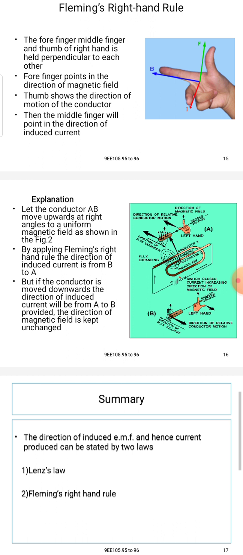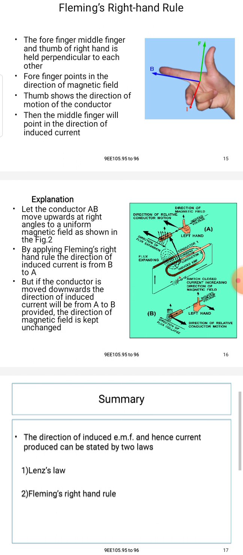The thumb shows the direction of motion of the conductor, the direction of the force. That is represented by the green arrowhead mentioned in the image.